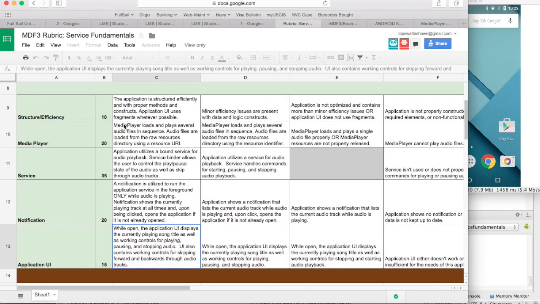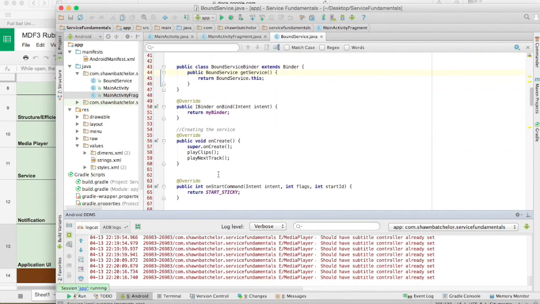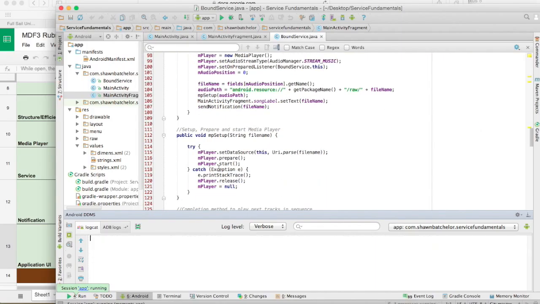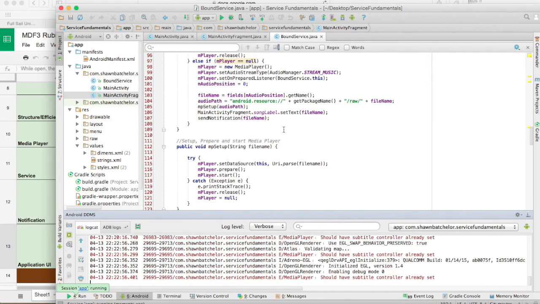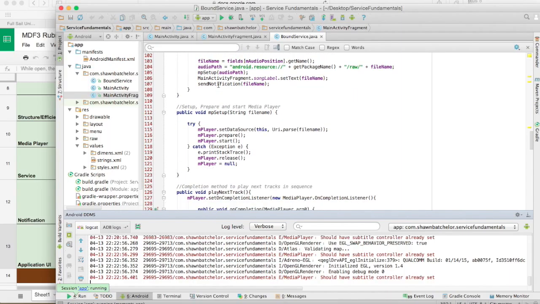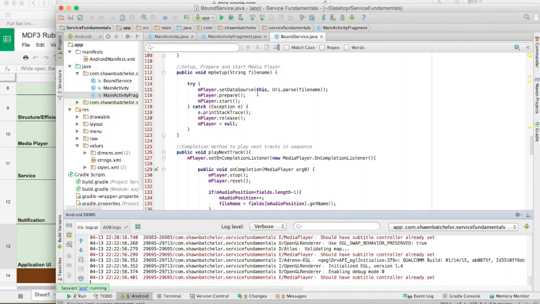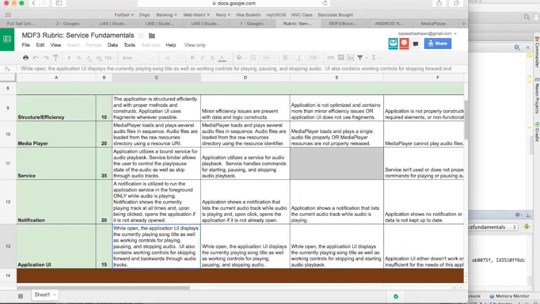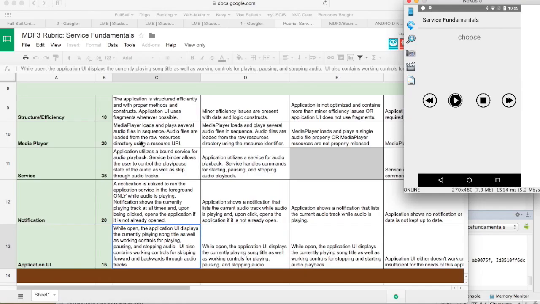The second pointer says media player loads and plays several audio files in sequence. Audio files are loaded from the raw resources directory using a resource URI. So I can show you right here in my... Okay, there is my app. It just loaded up. But I'm going to pause it for a second and show you right here where I have my resource URI. So this is my audio path right here. I get my package name and an MP setup audio path. This is where I load the URI resource. Okay, so media player loads and plays several audio files in sequence.